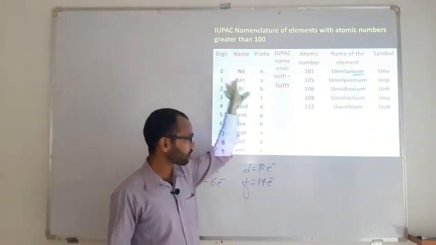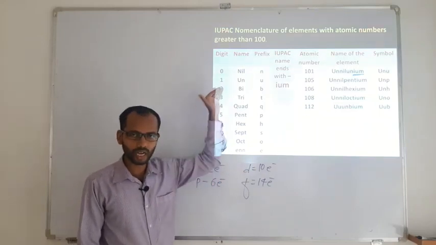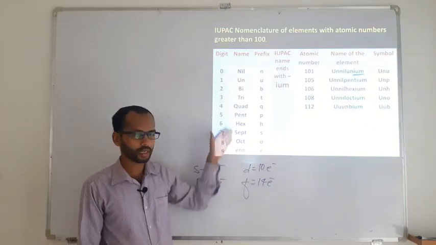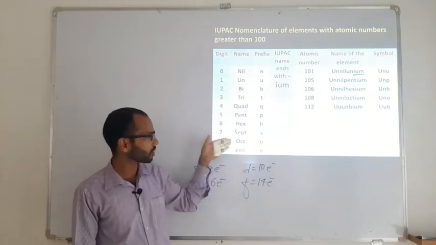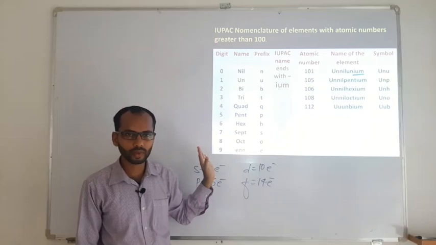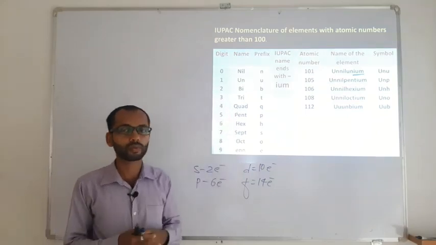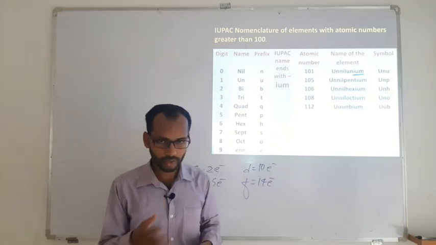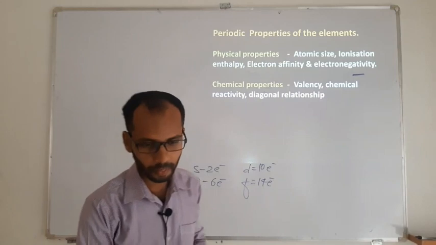So you need to just have this data of 0 to 9. If you have the 0 to 9 data, you just memorize it or mark it up. It is going to be very easy. Only the q and the sh with in are going to be different ones. So with this data only, if you get a question from the IUPAC section of inorganic, it is easily going to be answerable.